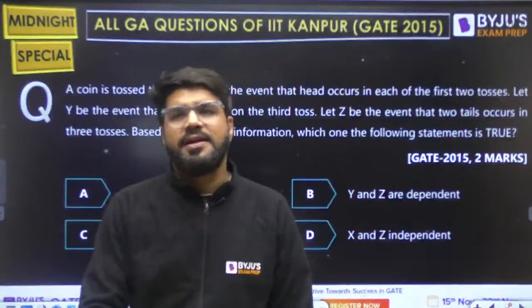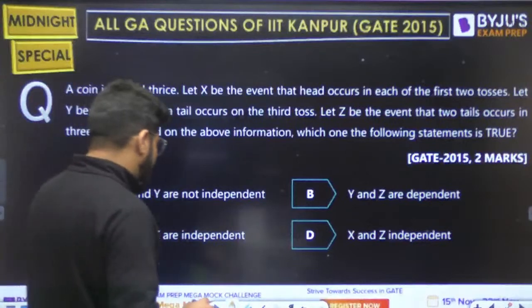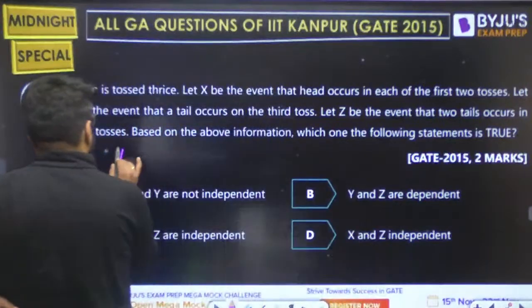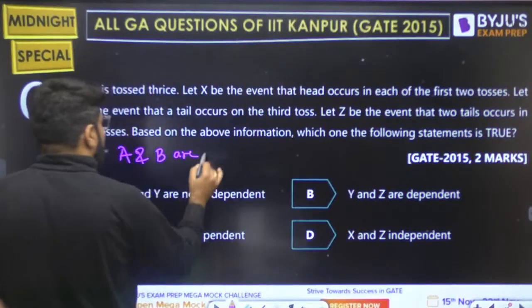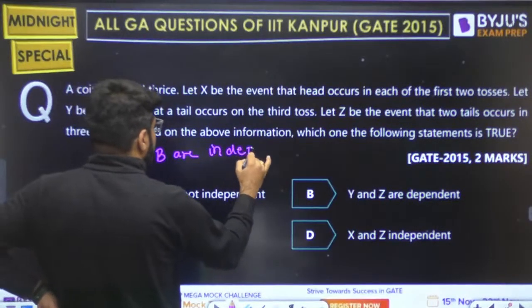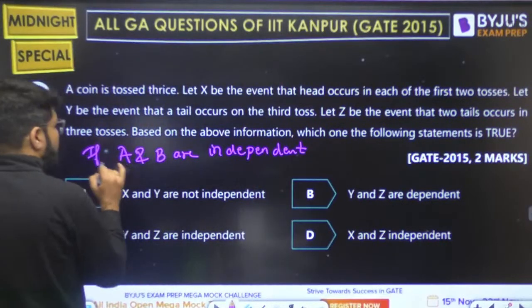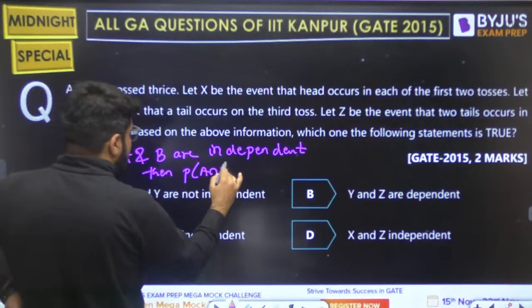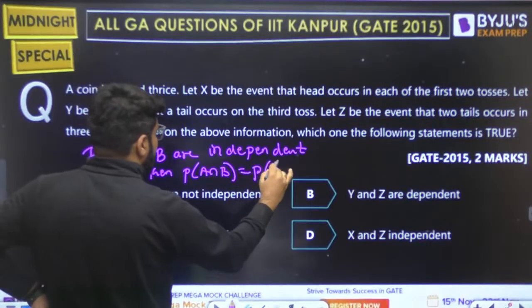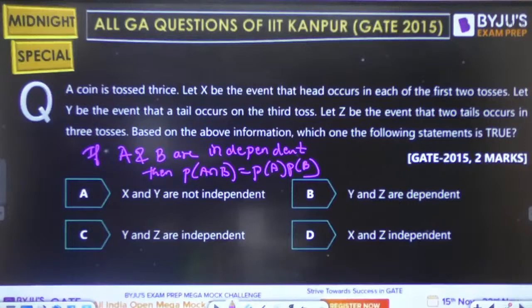If 2 events A and B are independent, then the probability of their intersection, P of A intersection B, is P(A) into P(B). That is the result you can use.